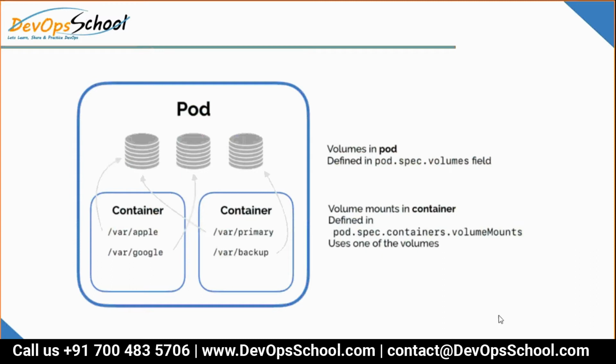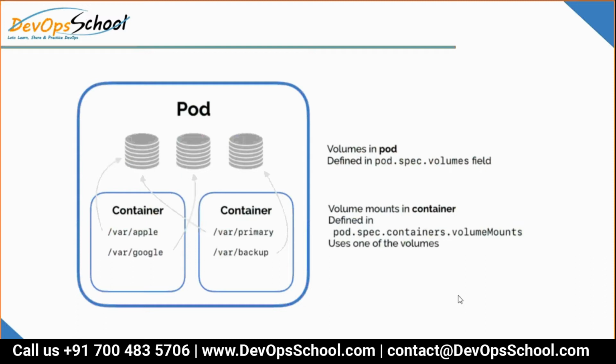Guys, look at this. This is also a very important image. I hope you have run the explain command. If not, then that's not good. Look at this: in this pod, there are 3 volumes. The question is, how do we declare the volumes in the pod? If you run explain on pod.spec.volume, that is where you can declare the volume to the pod.